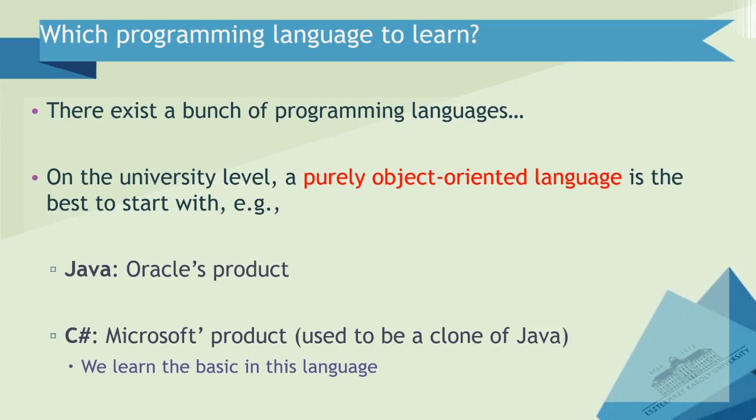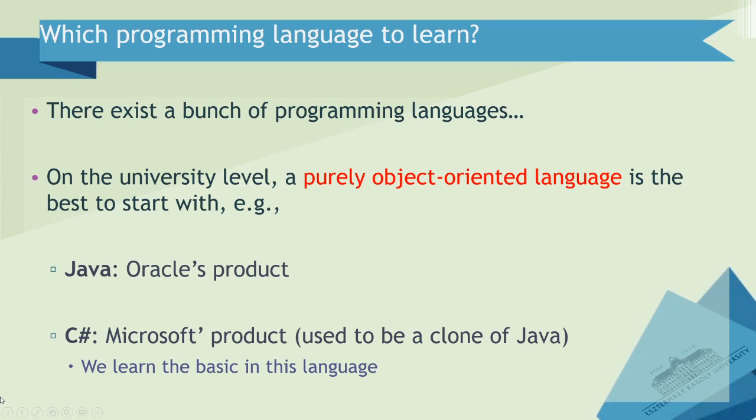So we definitely need a programming language to start learning programming in it, and we could choose any of the programming languages, for example, JavaScript or Python or C++ or C or Pascal or Ruby.